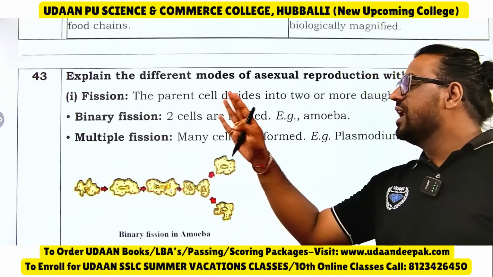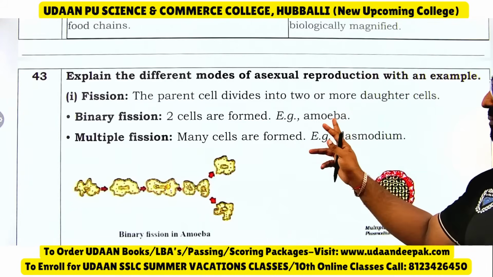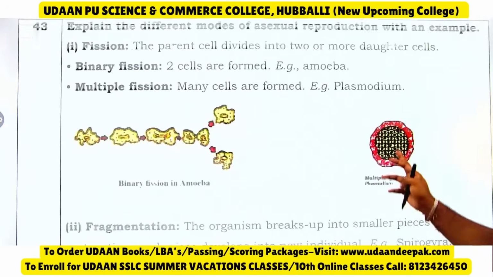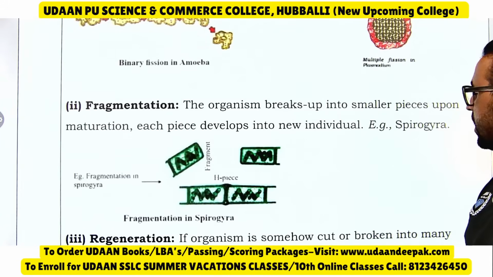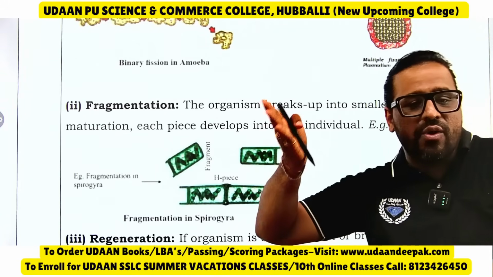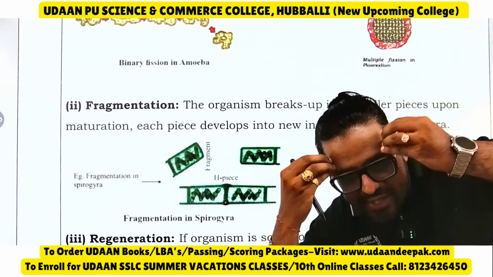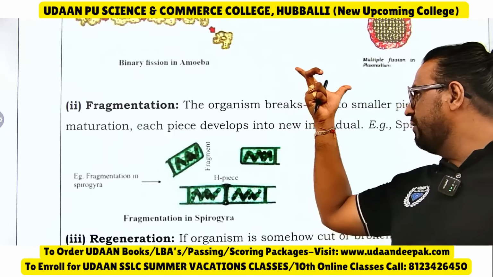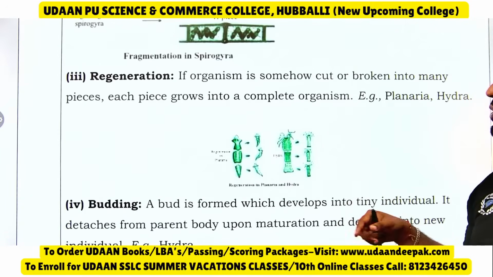In fission, the parent cell divides into 2 or more daughter cells. Binary fission: amoeba and leishmania. Multiple fission: plasmodium. Similarly, fragmentation. See, the organism breaks up into smaller pieces upon maturation. Each piece will develop into a new individual. Example, Spirogyra. Regeneration, remember, Hydra.